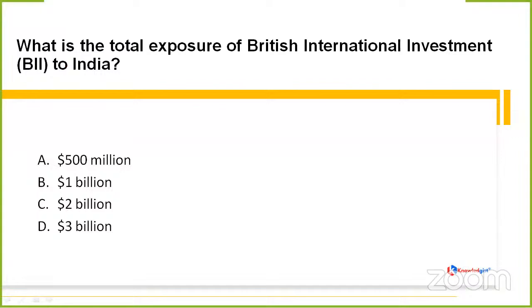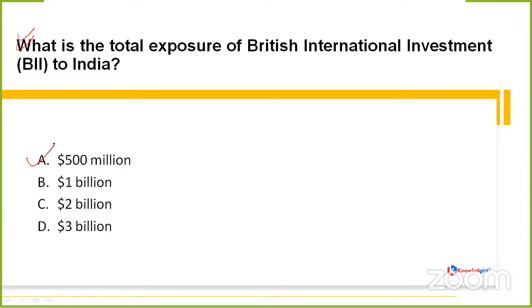Coming to the next question, it is asking, what is the total exposure of British International Investment to India? We have to tell the total exposure of BII to India. Anyone?